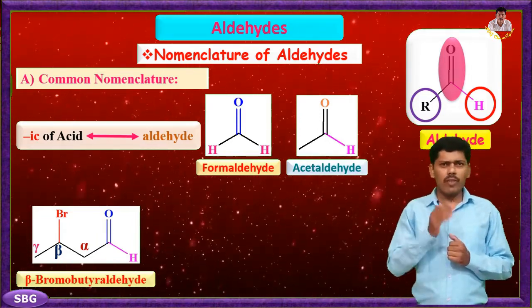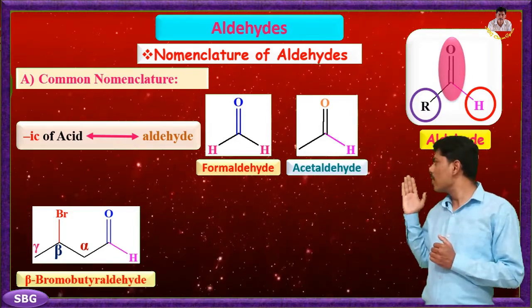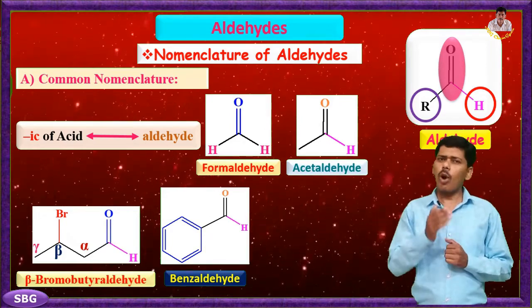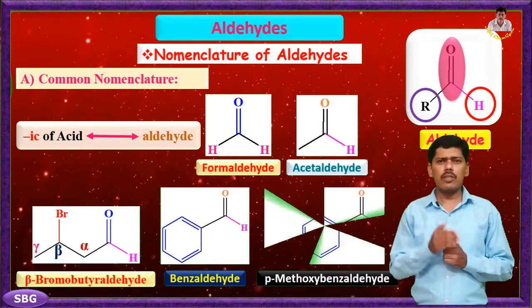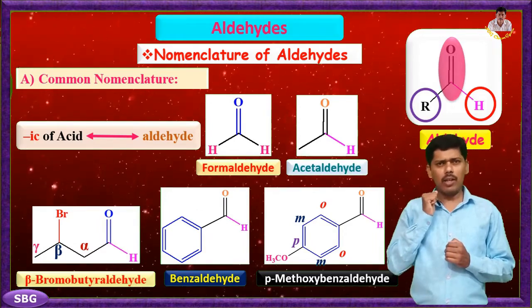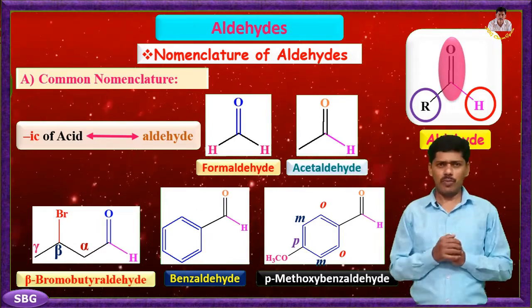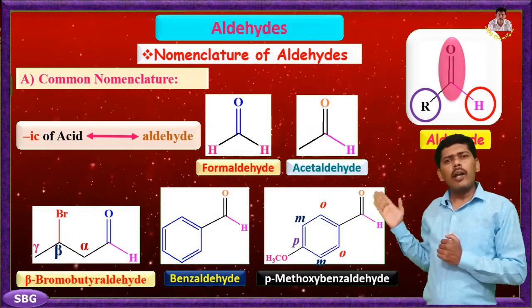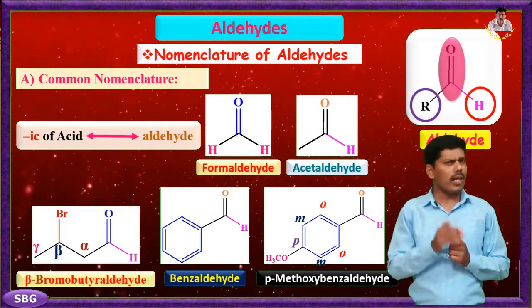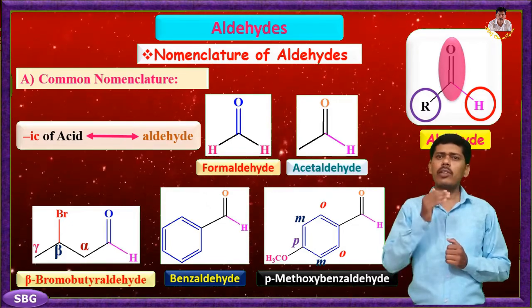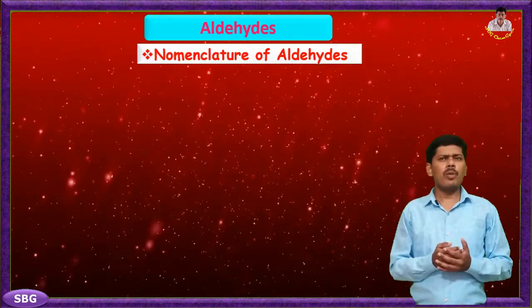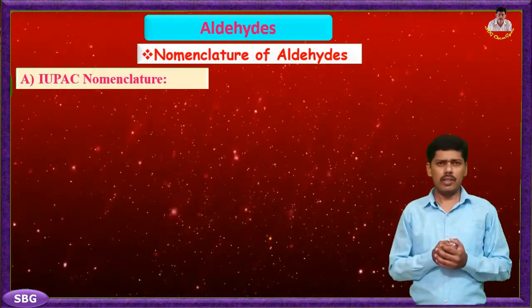For aryl systems, the first example you can see here is benzaldehyde. Then the common name depends on the substituent attached at the ortho, meta or para position. For example, para-methoxybenzaldehyde, where the methoxy group is attached to the para position of the aldehyde functional group. Now we study IUPAC nomenclature of aldehydes.